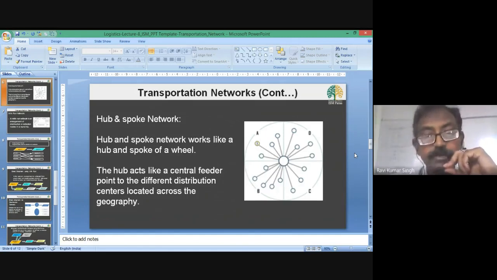It can be delivery nodes, it can be pickup nodes, it can be delivery as well as pickup node. So it can work both ways. So the gist is that you fix up a central point. So your hub is centrally located, and from there you serve all the spoke nodes.